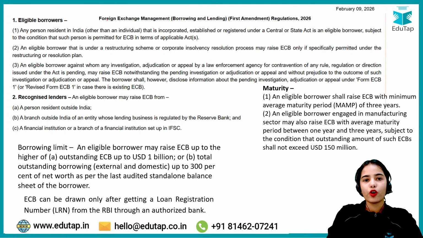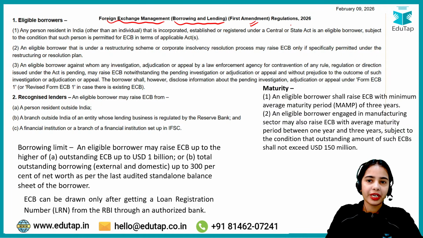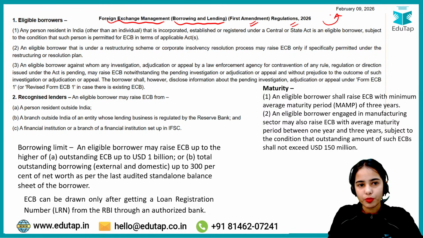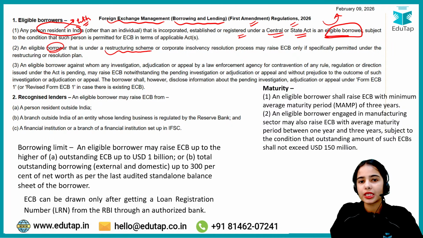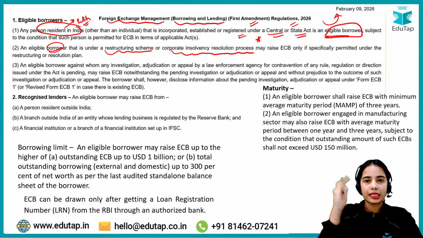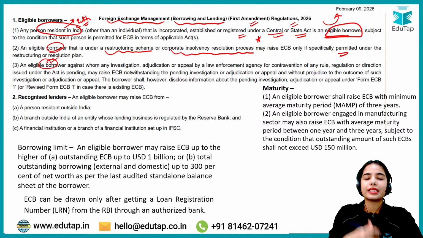Basically, the Foreign Exchange Management, Borrowing and Lending First Amendment Regulations 2026 has been recently released by the Reserve Bank of India. Any person resident in India other than individuals, that is, any entity resident in India that is incorporated, established or registered under a central or state act, is an eligible borrower. An eligible borrower also includes a borrower under a restructuring scheme or corporate insolvency resolution process. They can also take external commercial borrowing if permitted under the restructuring or resolution plan. A borrower under investigation or adjudication, if allowed, can also take external commercial borrowing.